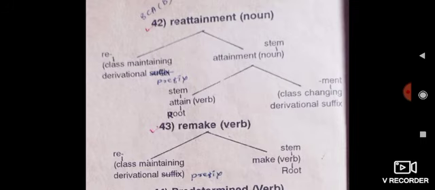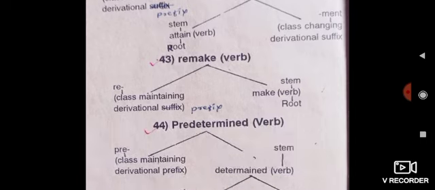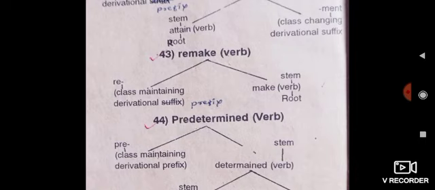Remake is a verb. This word is divided into two parts. The first part is re and the second one is make. Make is a verb and remake is a verb. That is why re is a class maintaining derivational prefix and make is a stem word, a root word, a verb.